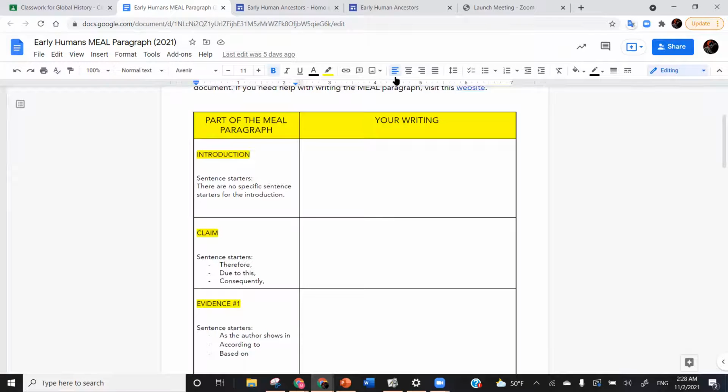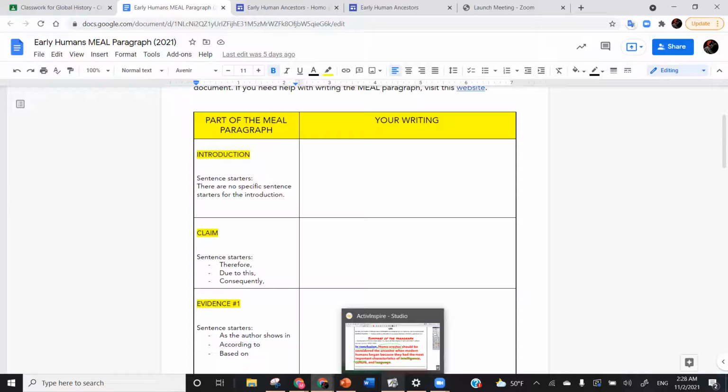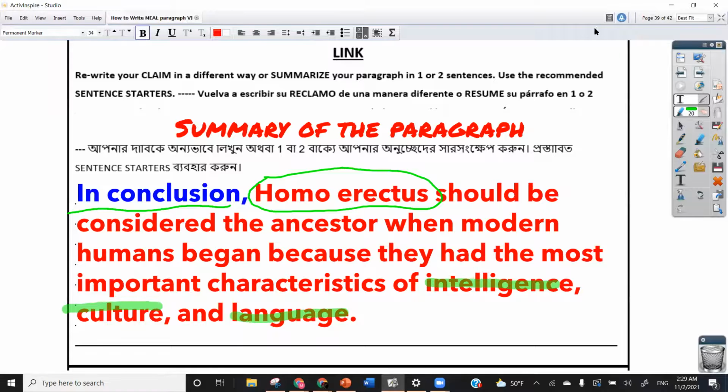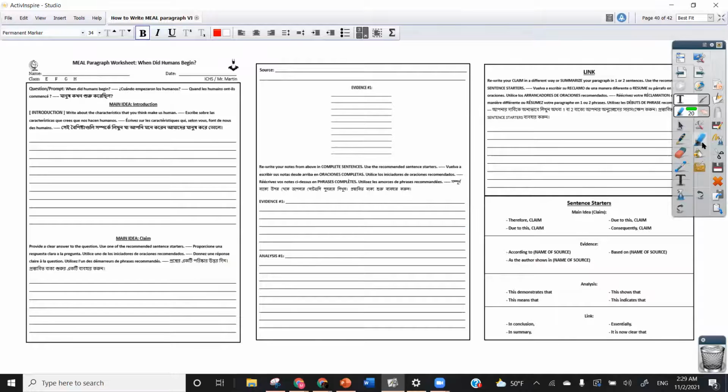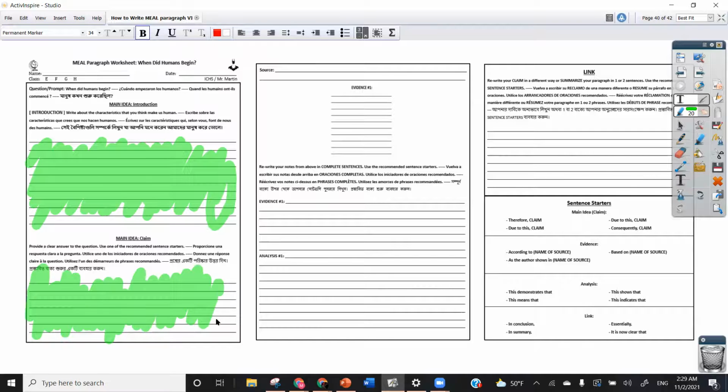And in case there is some doubt about what exactly you're typing, all right, so essentially when you're doing the introduction, you're typing all of the sentences that you wrote here in the introduction. For the claim, same thing, you're typing all of the sentences you wrote here. Now, where it gets different is for the evidence and analysis.